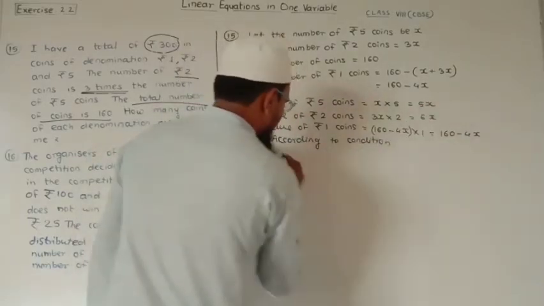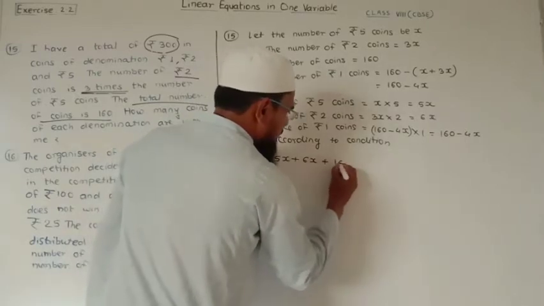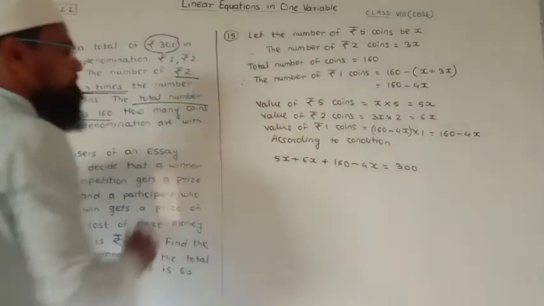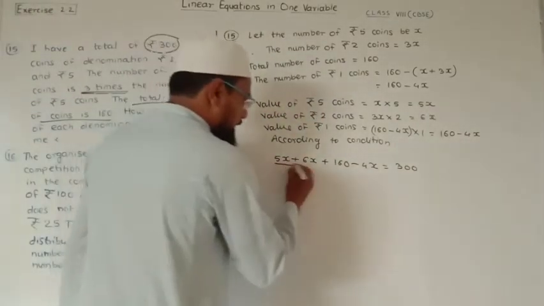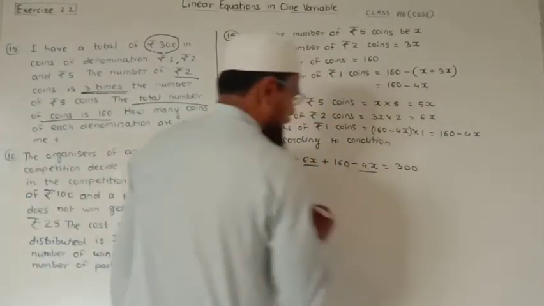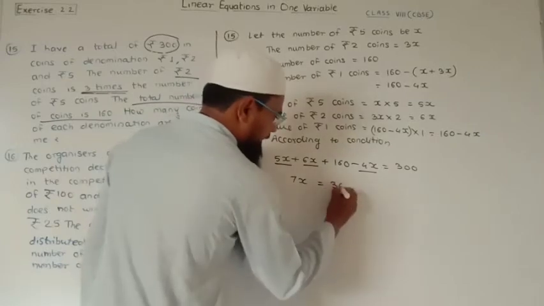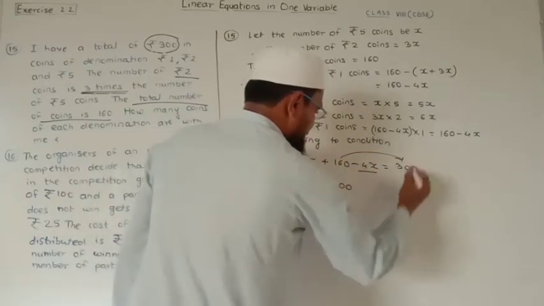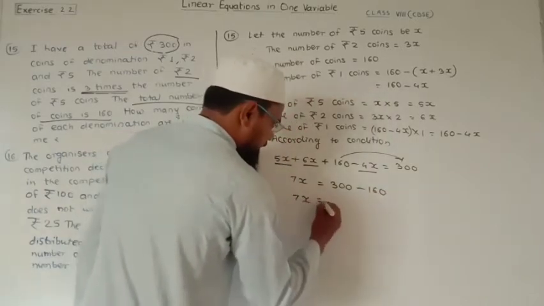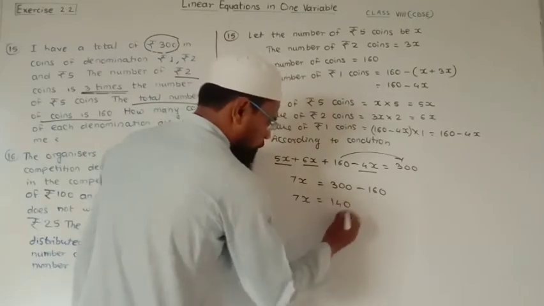Here 5x plus 6x plus 160 minus 4x is equal to 300. Now 5x plus 6x, 11x minus 4x, 7x is equal to 300 as it is. When 160 is transposed, it becomes minus 160, and we get 7x is equal to 300 minus 160, which is nothing but 140.